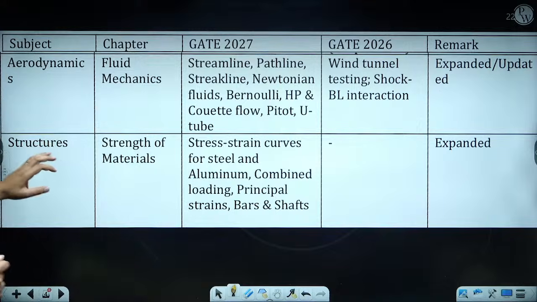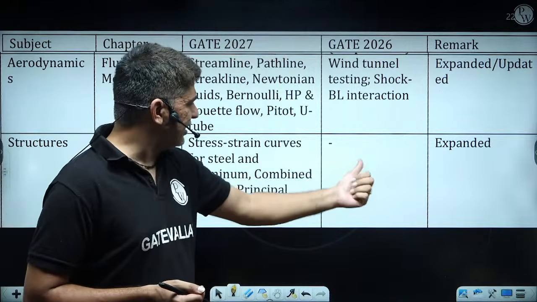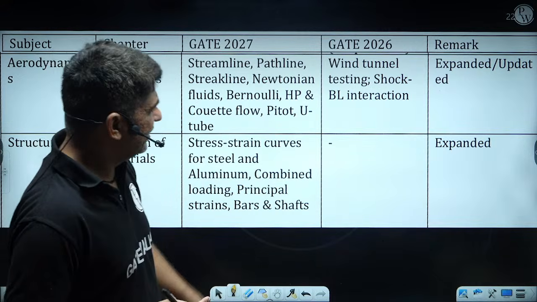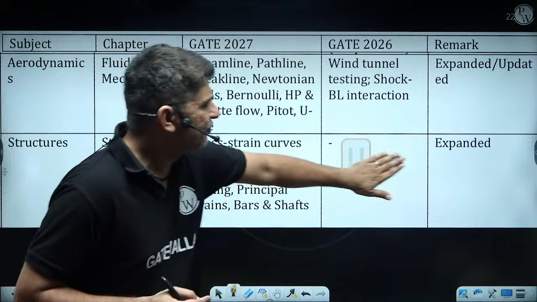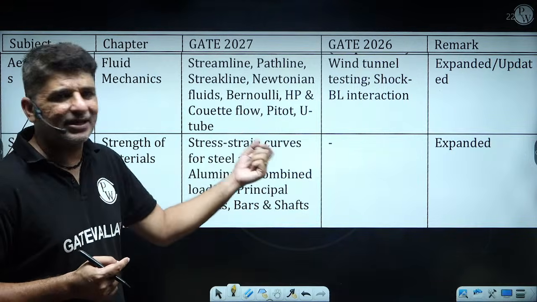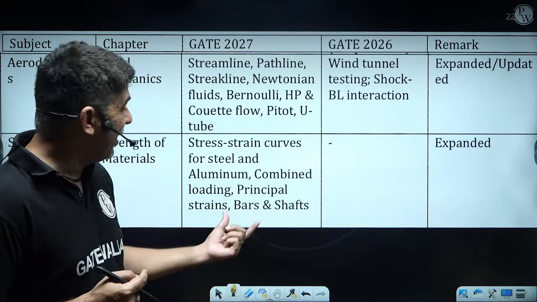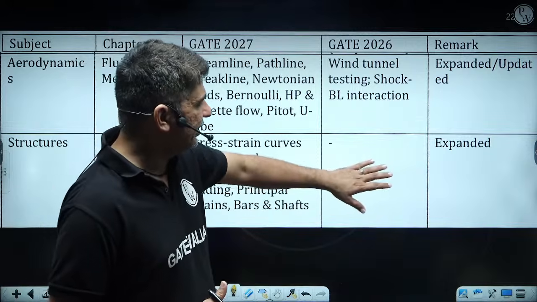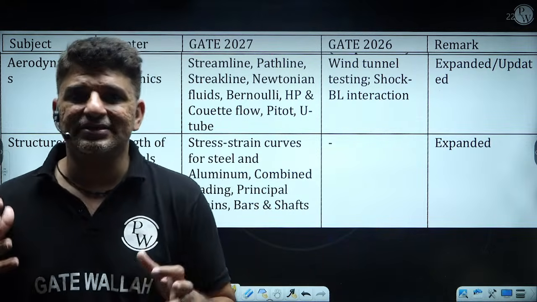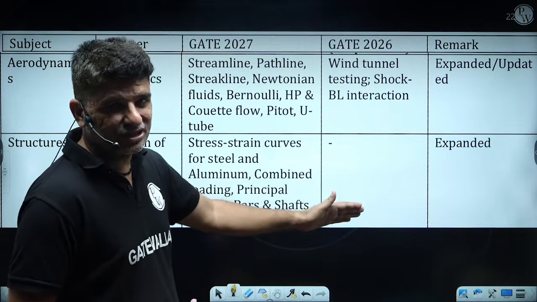If we talk about structures or the strength of materials, again this was there earlier, I think. Yes, it is there. Now the topic is stress strain curve for steel, aluminum, combined loading, principal strain, bars and shafts. This was already there under the topics of stress strain curve and analysis of structures.